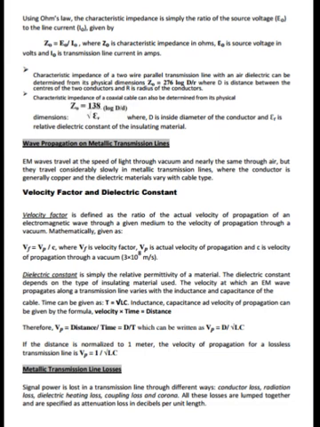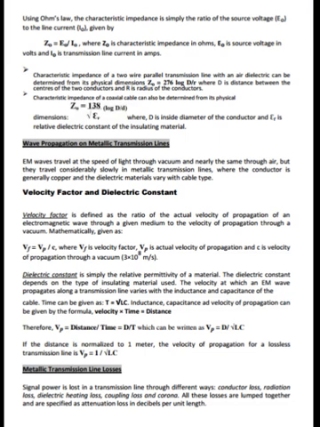The velocity at which an EM wave propagates along a transmission line varies with the inductance and capacitance of the cable. Time can be given as T = √(LC). Inductance, capacitance, and velocity of propagation are related by the formula velocity times time equals distance. Therefore, Vp = distance / time = d / t, which can be written as Vp = d / (d√(LC)). If the distance is normalized to 1 meter, the velocity of propagation for a lossless transmission line is Vp = 1 / √(LC).